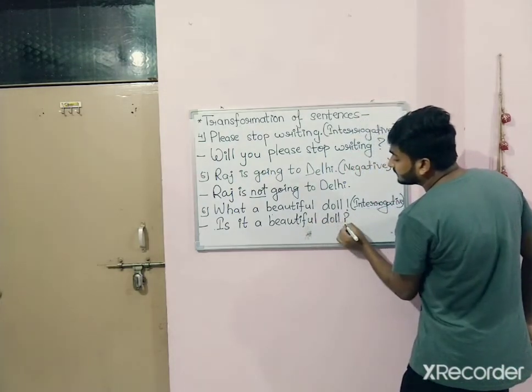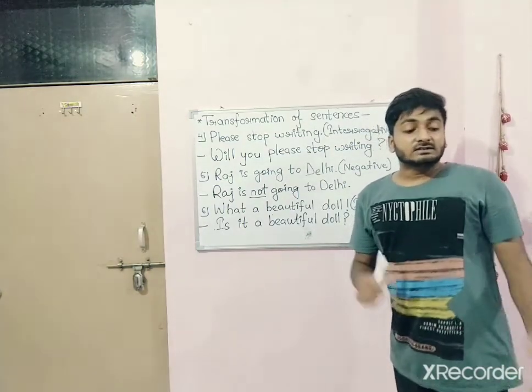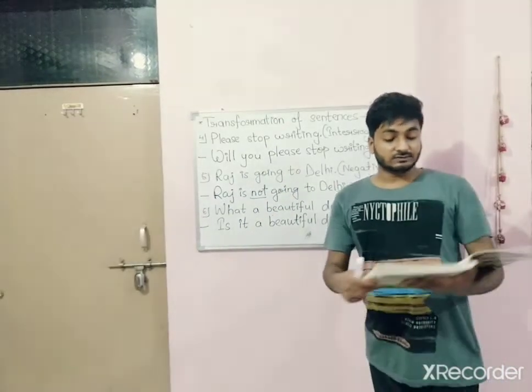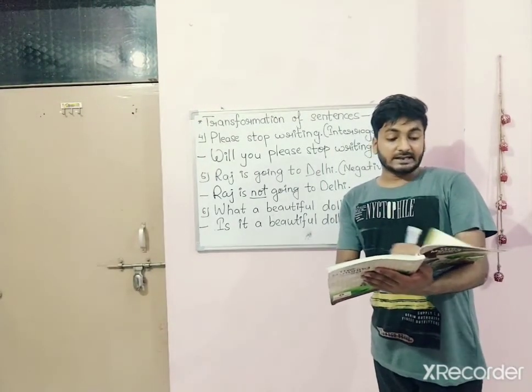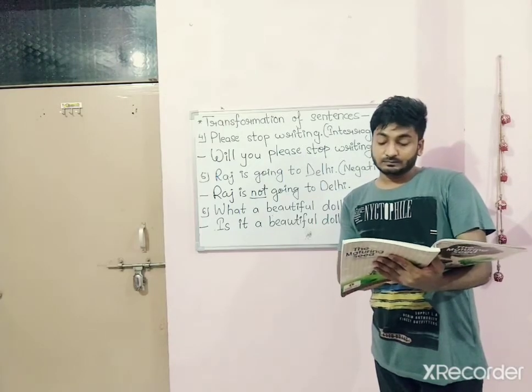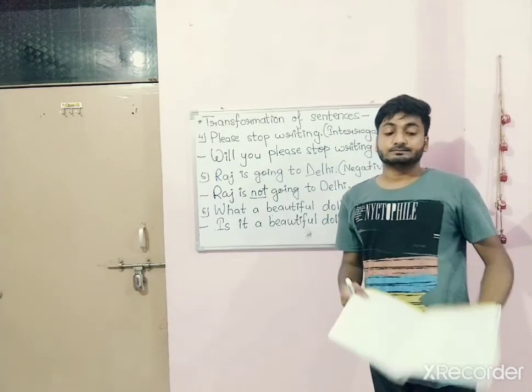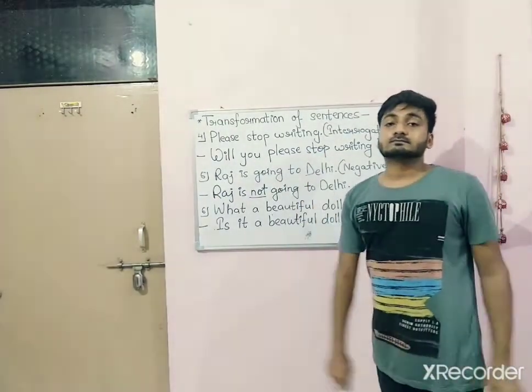And in the end we will put a question mark. Like this you can do the exercise which is given in your book on page number 10 and page number 13. These exercises you can do after this.